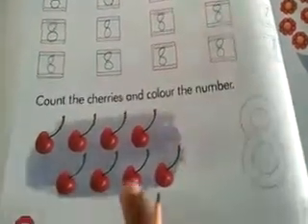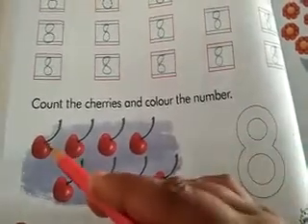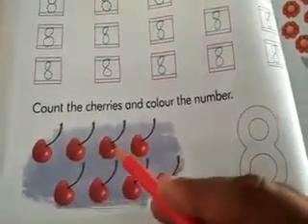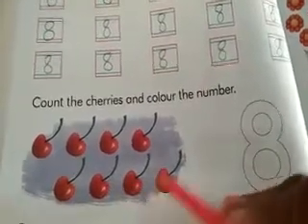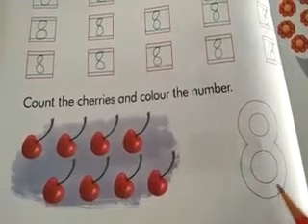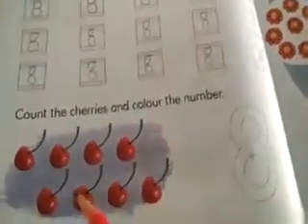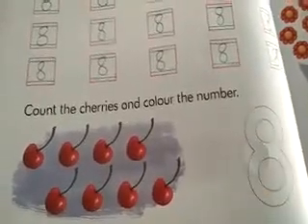You can see these cherries. First count how many cherries are there. 1, 2, 3, 4, 5, 6, 7 and 8. There are 8 cherries. Which number is this? 8. So we counted the cherries here, and now we have to color this number 8.